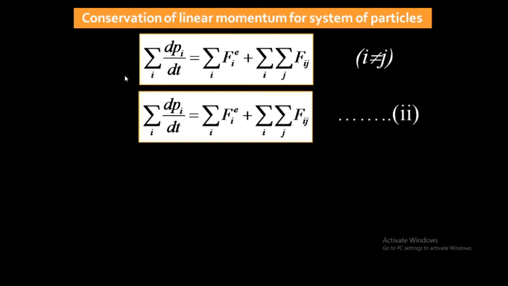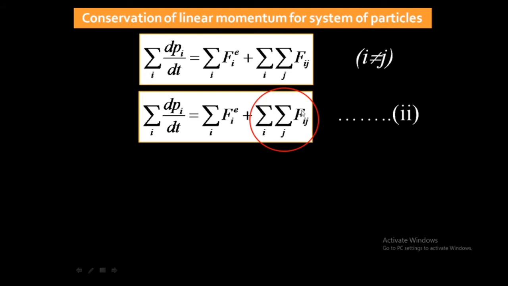Now look at this term. This term is nothing but summation over i and summation over j. If I take summation over i, then this term will be Fij. But when we take the summation over j, Fij will become Fji, as i and j can interchange. So this term means Fij plus Fji.